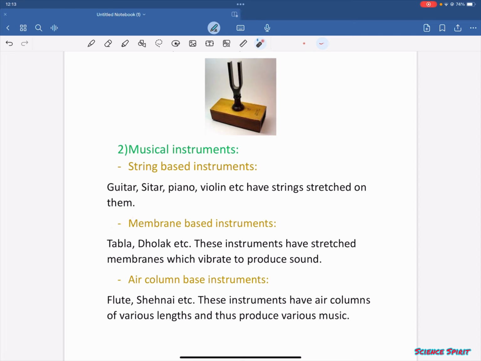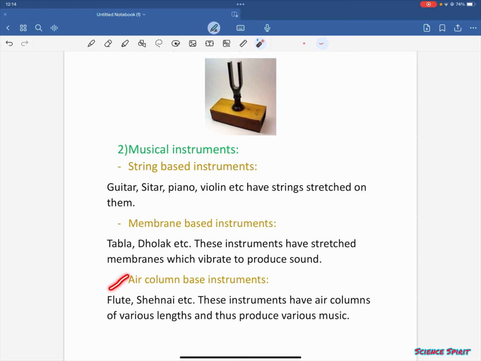Membrane-based instruments, tabla, dholak, etc. These instruments have stretched membranes which vibrate to produce sound. We have seen a tabla, it looks like this, and this is a membrane. It is a stretched membrane which produces a sound by vibrating.